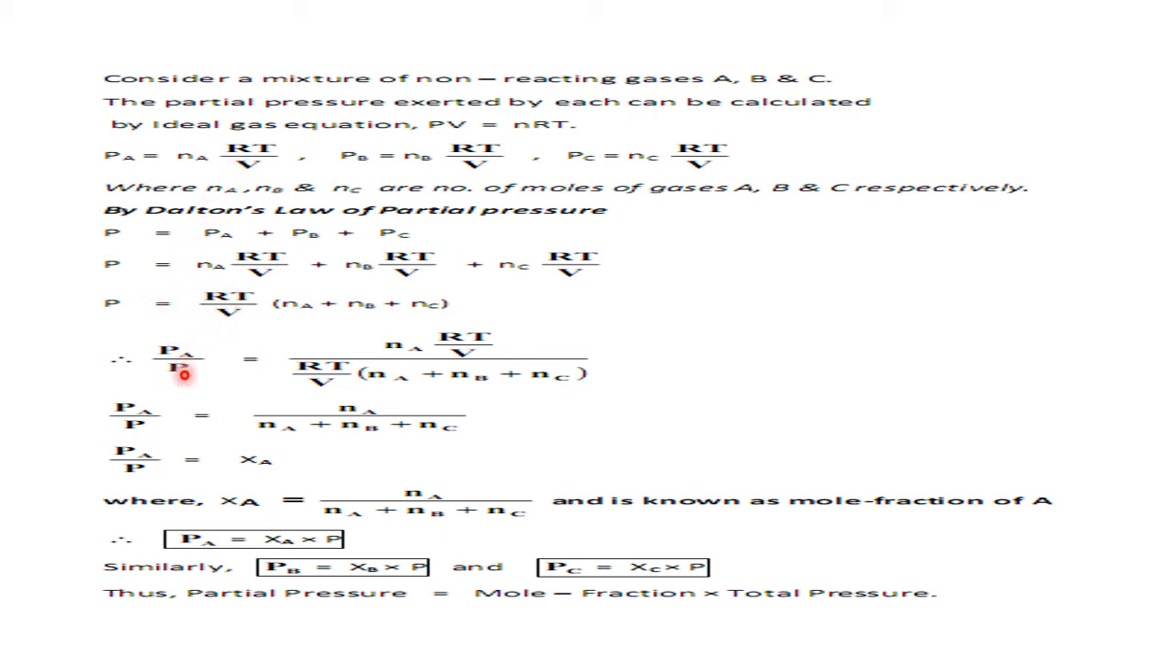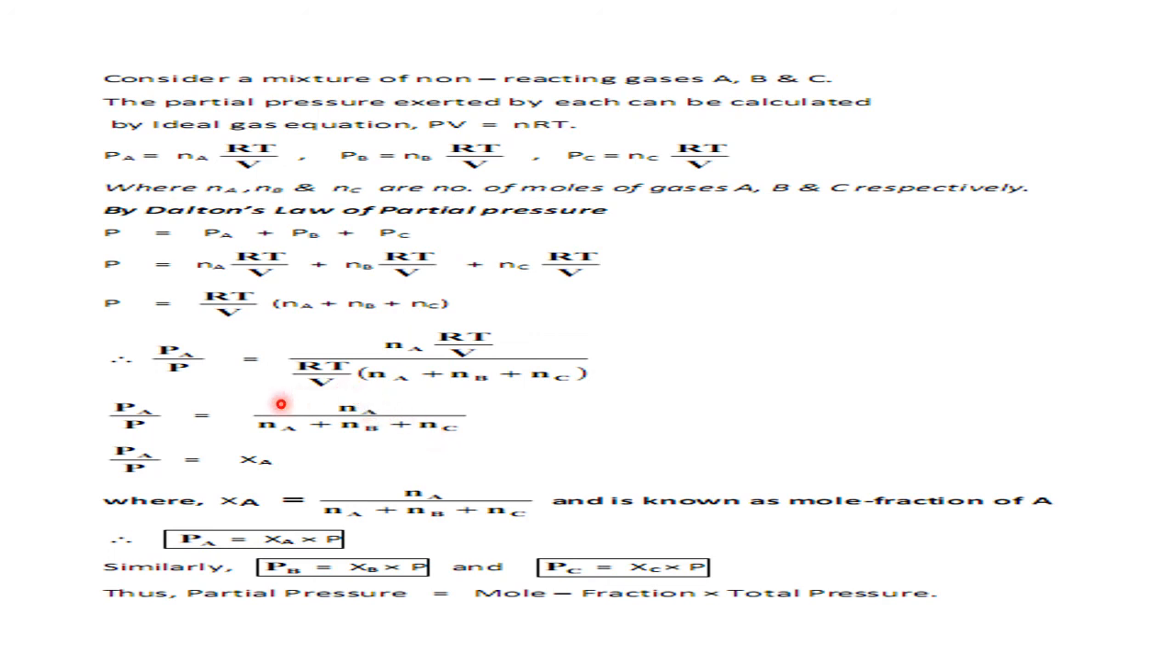Okay. So PA by P equal to this by this one. So here what happens? RT by V is common in the numerator and the denominator, so let's cancel those two. After cancelling RT by V, what do we get? PA by P equal to Na by Na plus Nb plus Nc. What is N here? N is the amount of gas in terms of moles. So that means Na is the number of moles of A.